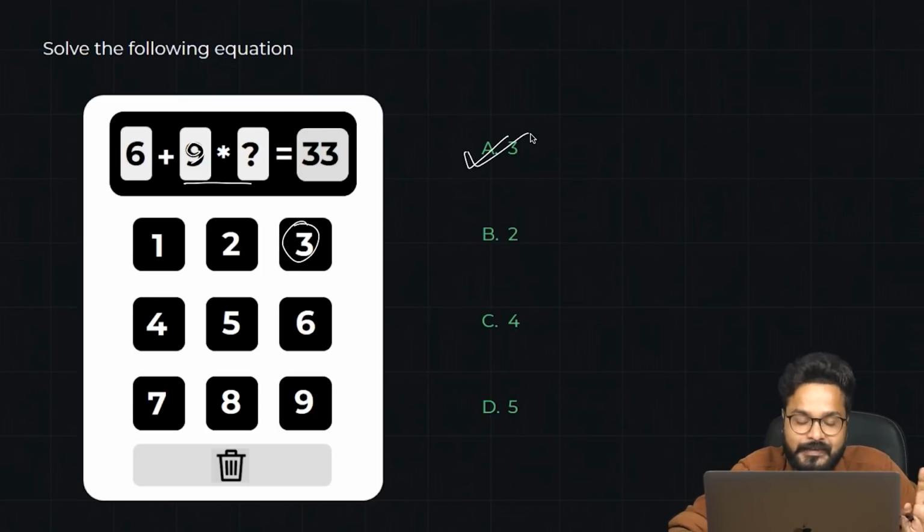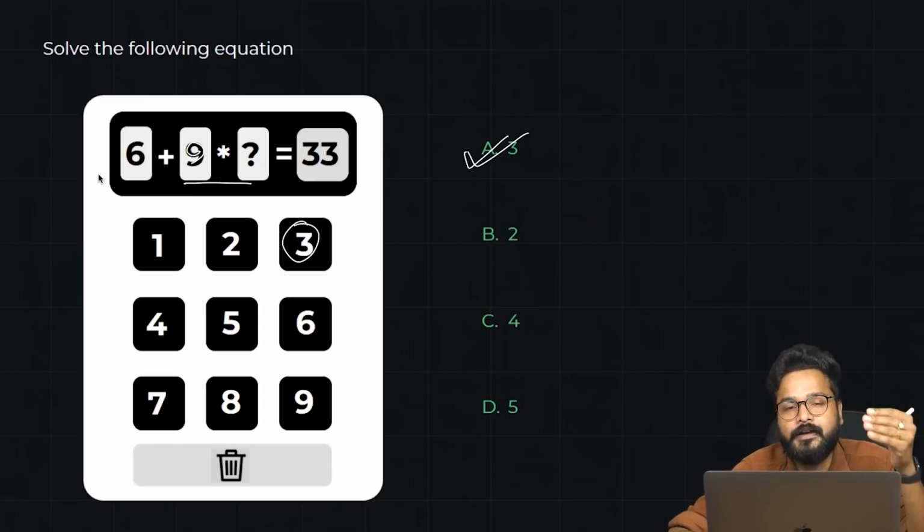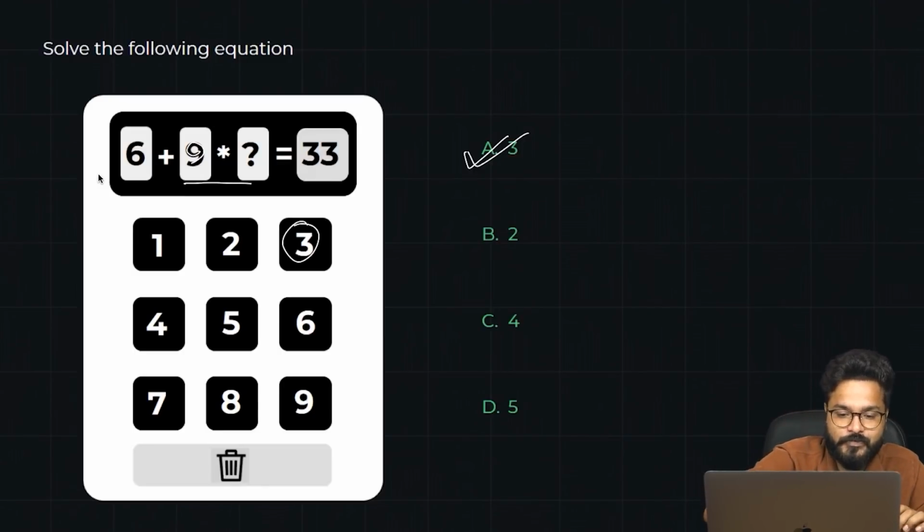A very, very easy question, guys. So that is how you have to see now. There could be multiple boxes as well, multiple blank spaces that you would get in level 2, level 3, level 4 and level 5 questions, which I have not added here.